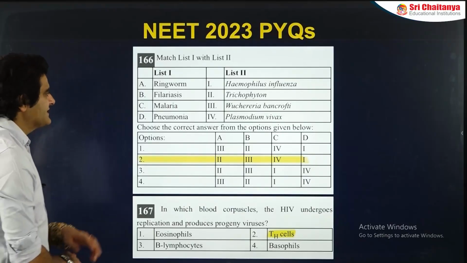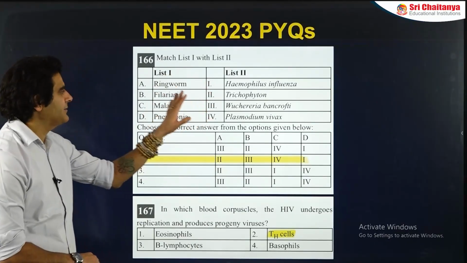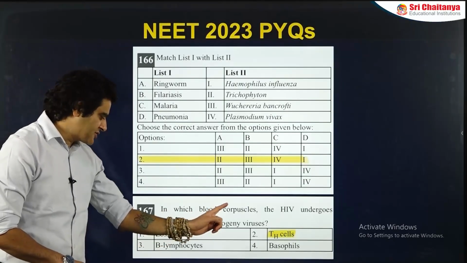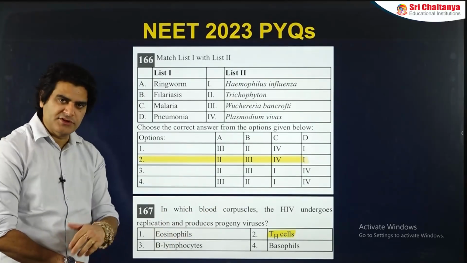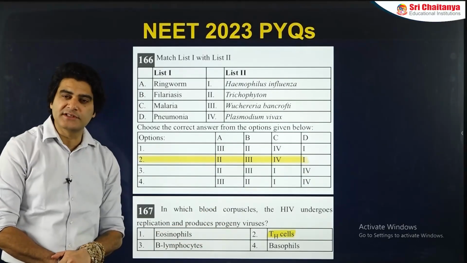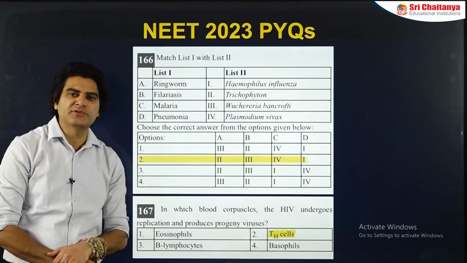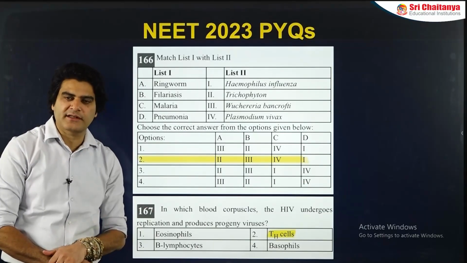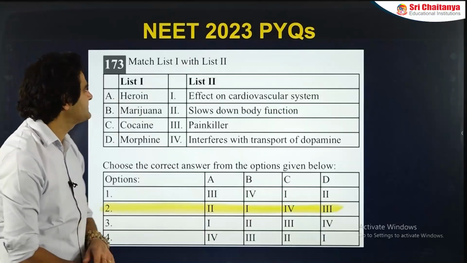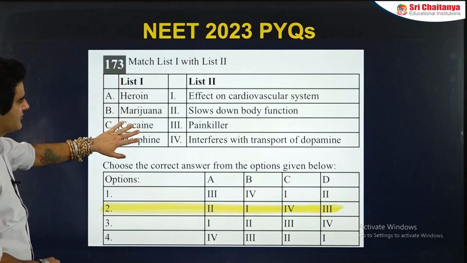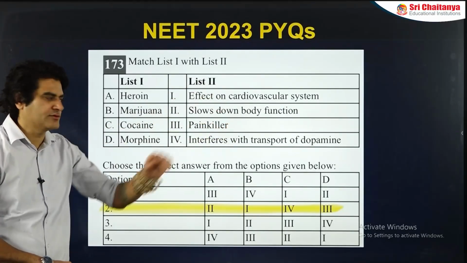NEET 2023, 3 questions were there. One is matching type, disease versus causative organism. Then in which blood corpuscle HIV undergoes replication? We just discussed Th cells, the CD4 T cells, and when CD4 T cell count reduces, that is when immune system fails to work, and that is when the patient gets AIDS. And again, a match the following question, the drugs versus their effects on the body.